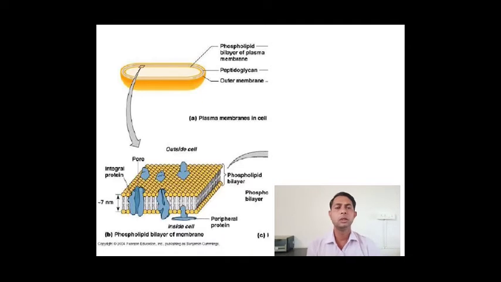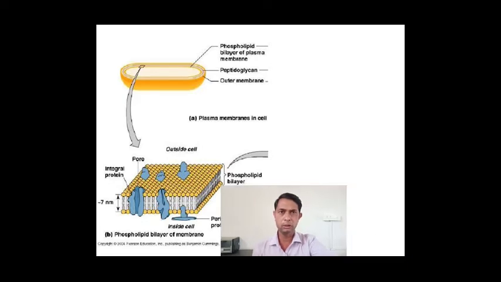Now in the closer view of this phospholipid bilayer, there are two layers, towards the external side and towards the internal side. In between these you can also observe the integral proteins, which have pores for the exchange of different materials. So that is the phospholipid bilayer.